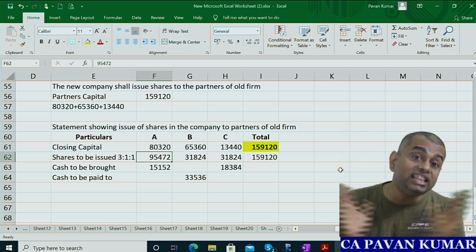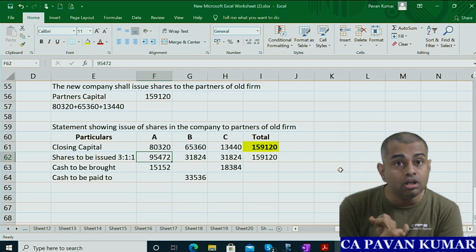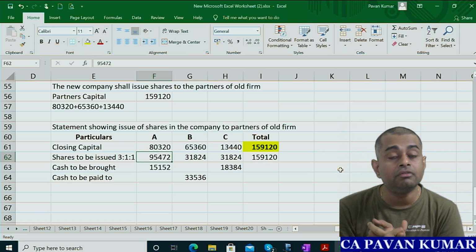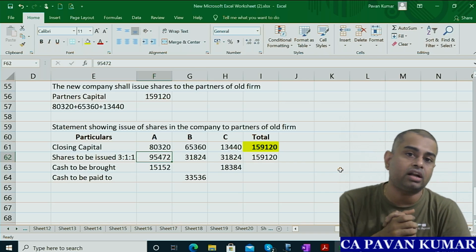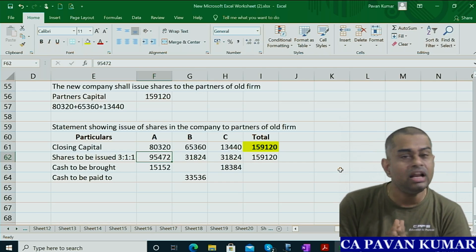How lengthy a question it is? You have calculated goodwill, you have prepared the P&L account, you have prepared one rough balance sheet of partners, then you have prepared the fresh balance sheet of the company, and then you have prepared apportionment of shares to partners. You understand? So many folds are there. Important model, practice it once again.